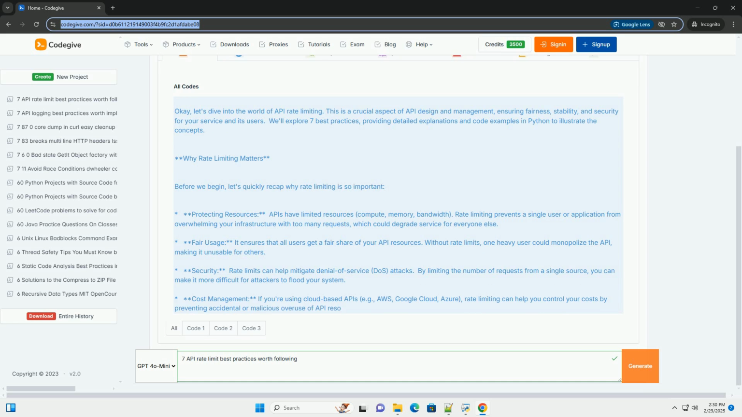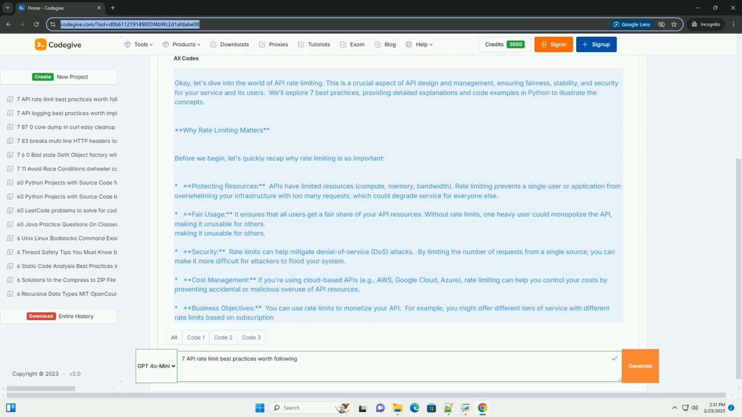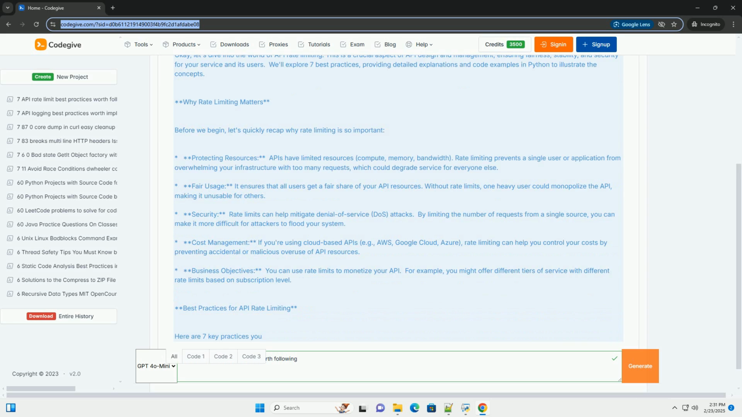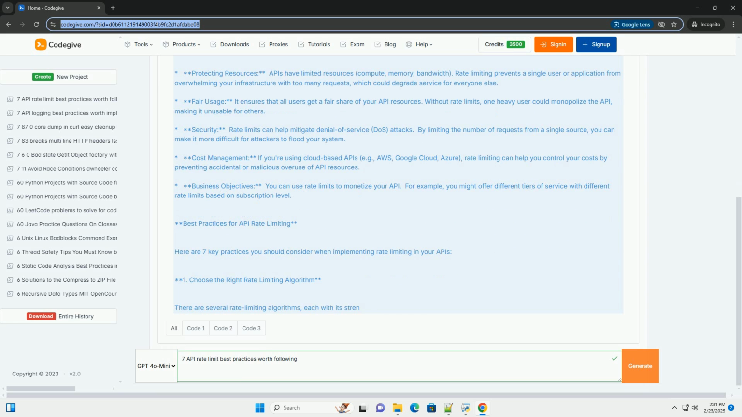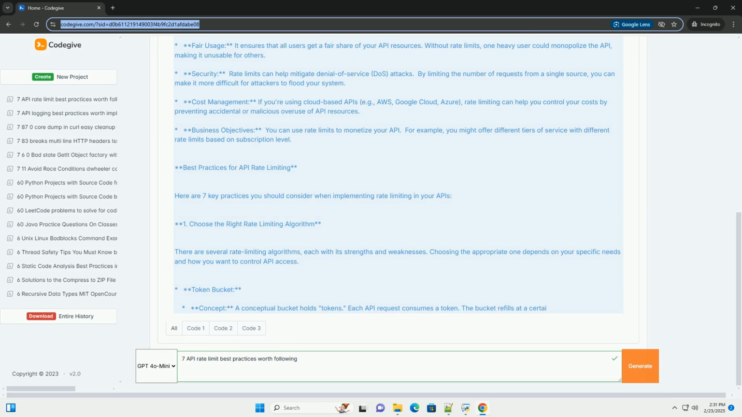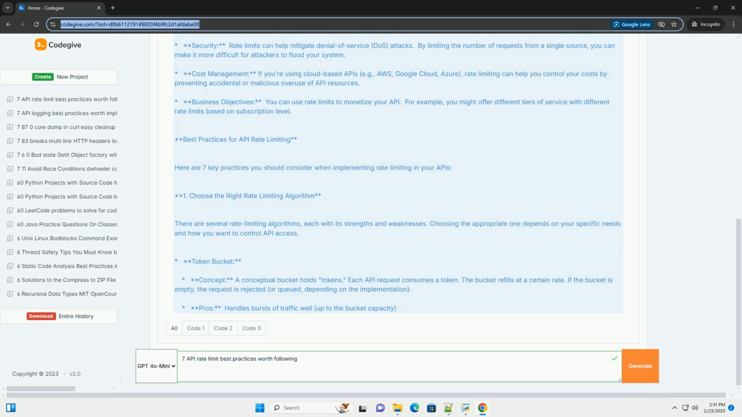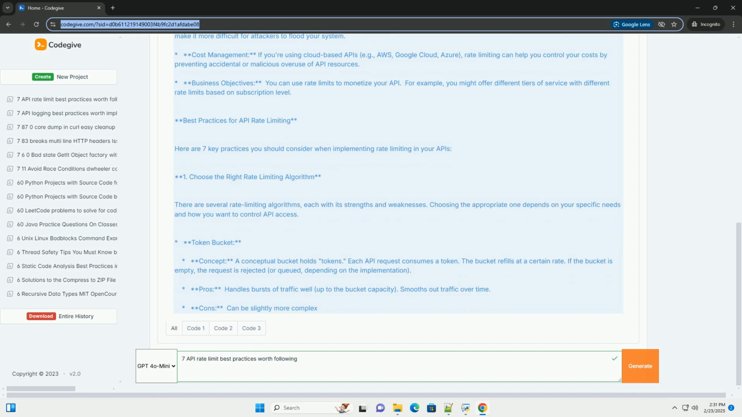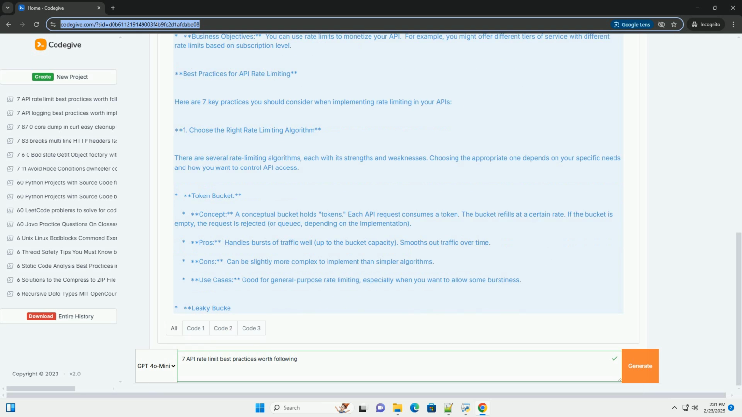Why rate limiting matters. Before we begin, let's quickly recap why rate limiting is so important. Protecting resources. APIs have limited resources: compute, memory, bandwidth. Rate limiting prevents a single user or application from overwhelming your infrastructure with too many requests, which could degrade service for everyone else.